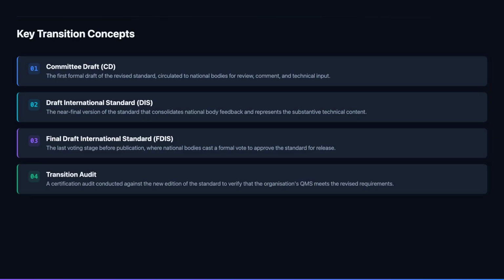A transition audit is a certification audit conducted against the new edition of the standard. It verifies that the organization's quality management system meets all revised requirements and is ready for certification under ISO 9001-2026. Transition audits can often be combined with scheduled surveillance or recertification audits to reduce disruption. Organizations should coordinate with their certification body early to secure a preferred audit date within the 3-year transition window.